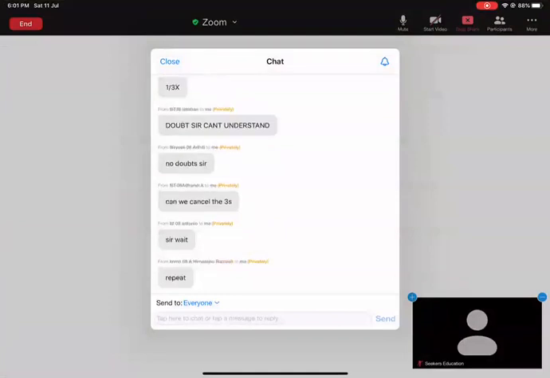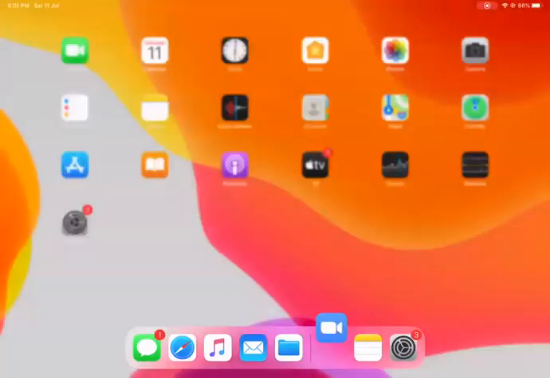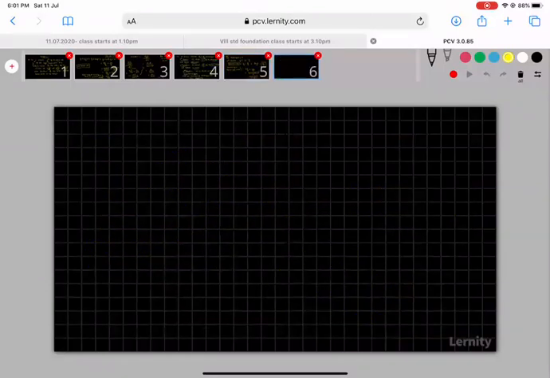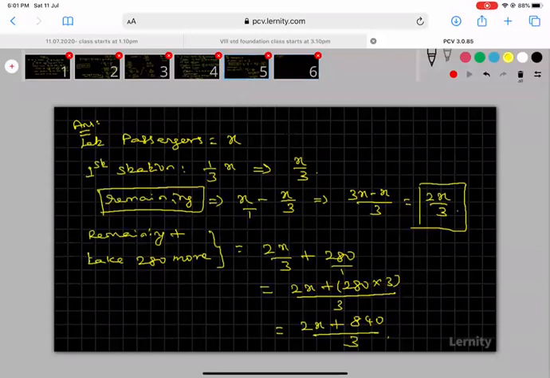Okay. The same pattern we are going to repeat in the next step. Please watch this. In the next slide, you see here, in the second station, this is our new total. In the first station this was my total. Now this is our new total.